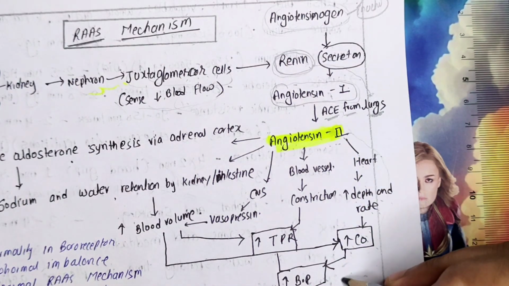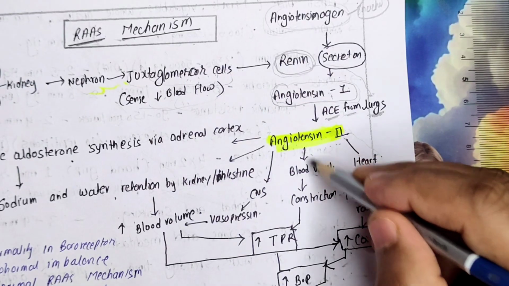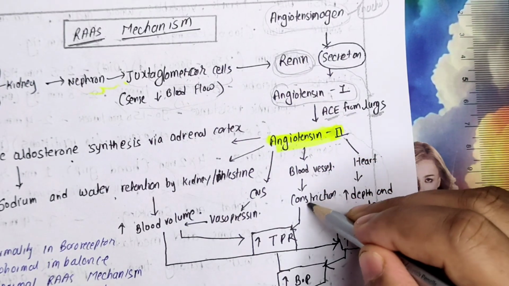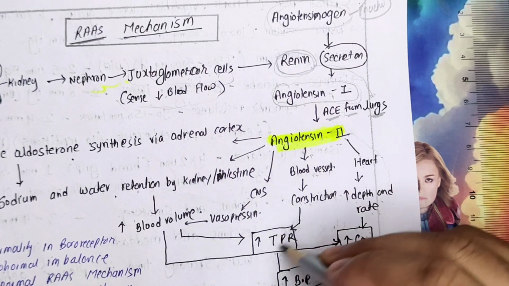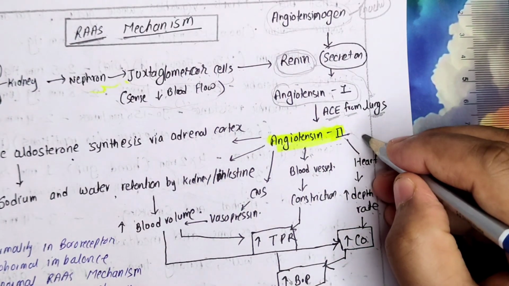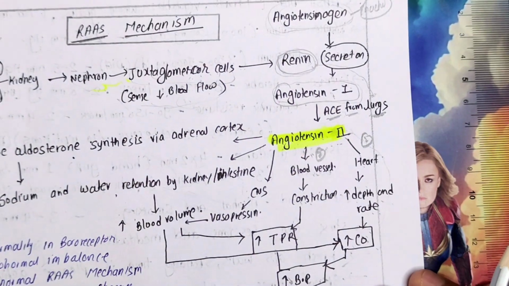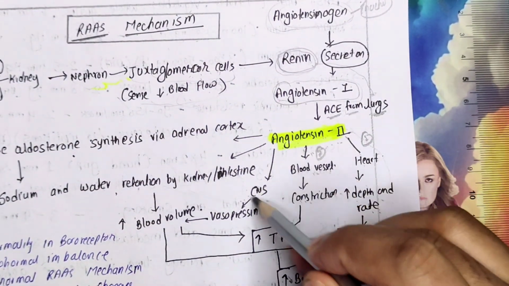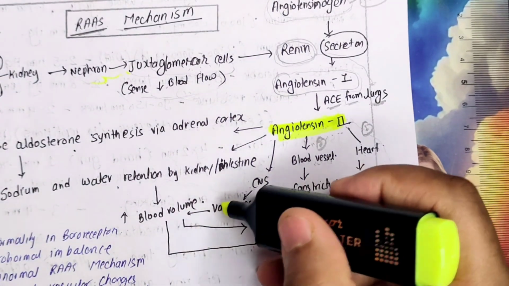This is one pathway. Another way, this angiotensin 2 will go to the blood vessels also. It will tell them to constrict. Once it is getting constriction, this will increase the total peripheral resistance. Total peripheral resistance is increasing means it will increase the BP. This is the second pathway, role by angiotensin 2. Another way, this angiotensin will go to our brain system also, and brain now will release one compound called vasopressin.